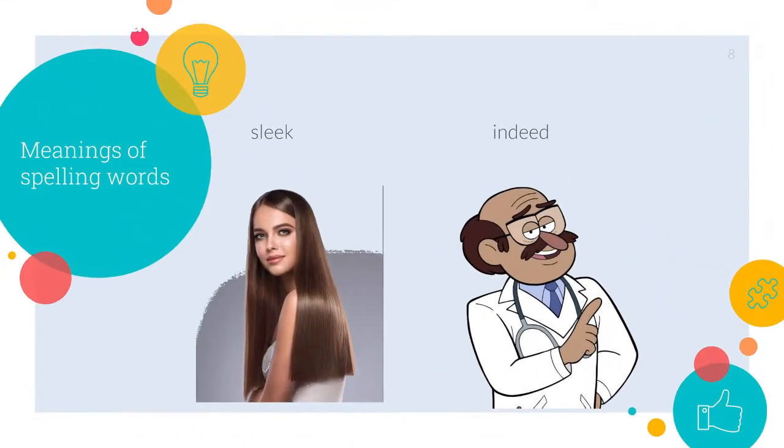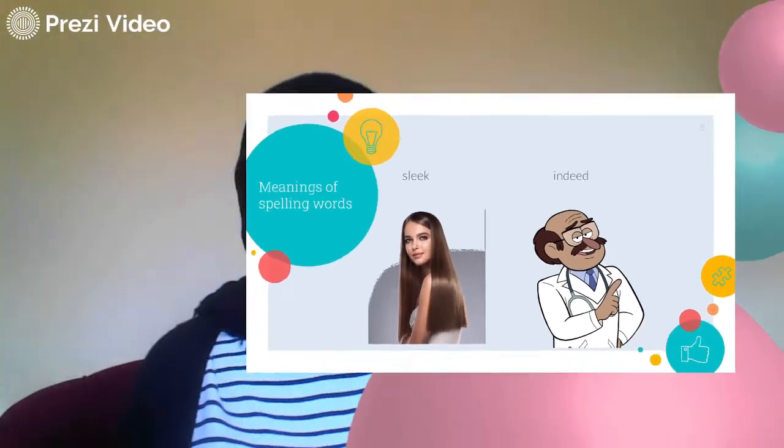Next, I have the words sleek and indeed. As you can see in these words, the double E letters are making the long E sound. Sleek means shiny and bright. It's not dull, it is bright and shiny. And the next word is indeed. Indeed means actually. As you can see here, the long E sound is made using the two letters, double E.